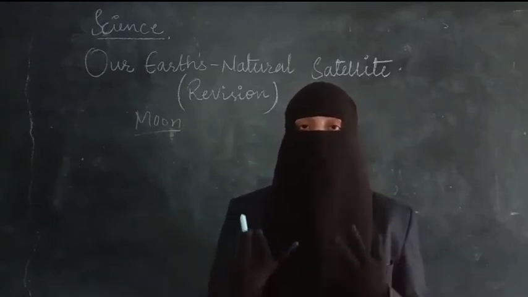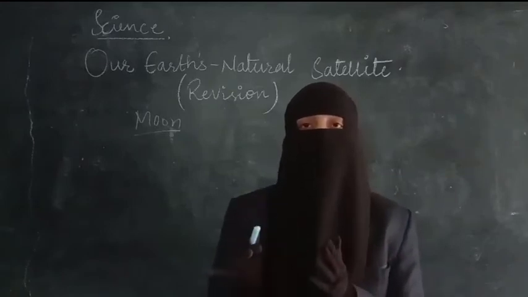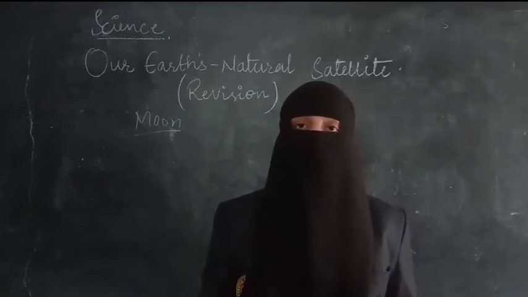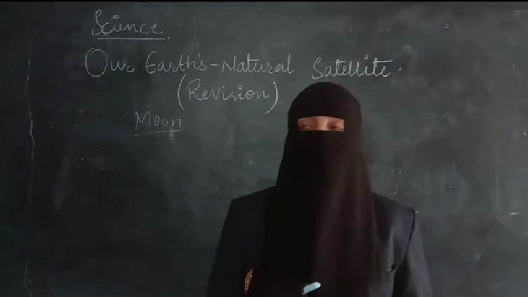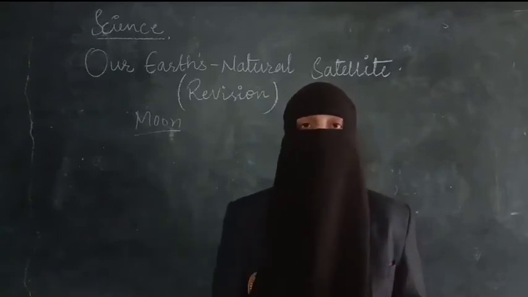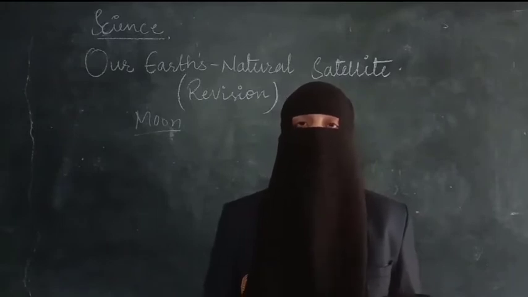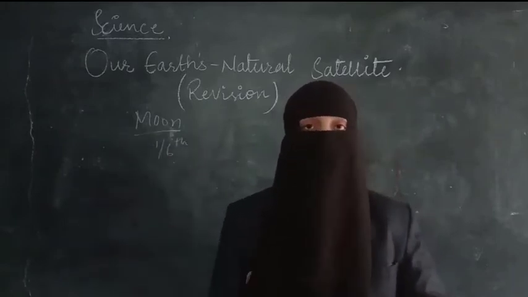The Moon is very small compared to the Sun, but as it is nearer than the Sun, it looks bigger. Different shapes of the Moon are seen from the Earth. The Moon has grey dust on it. It does not have an atmosphere like the Earth, and the Moon has only 1/6 of the gravity of the Earth.